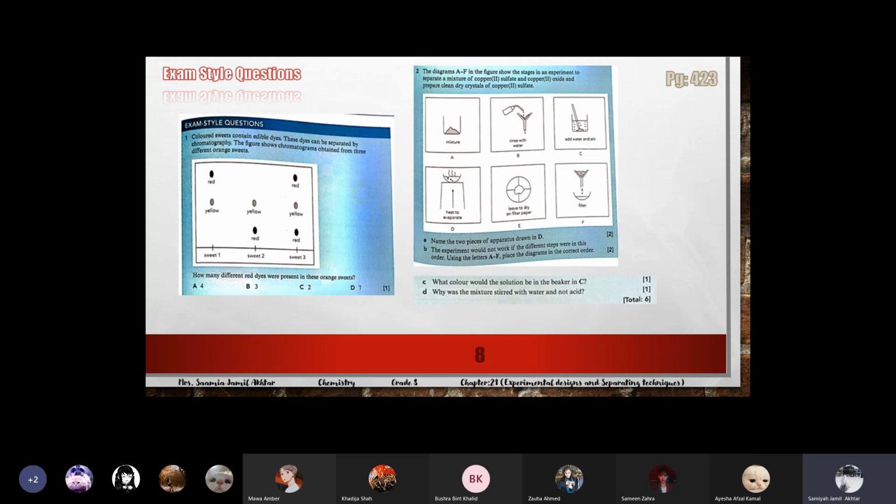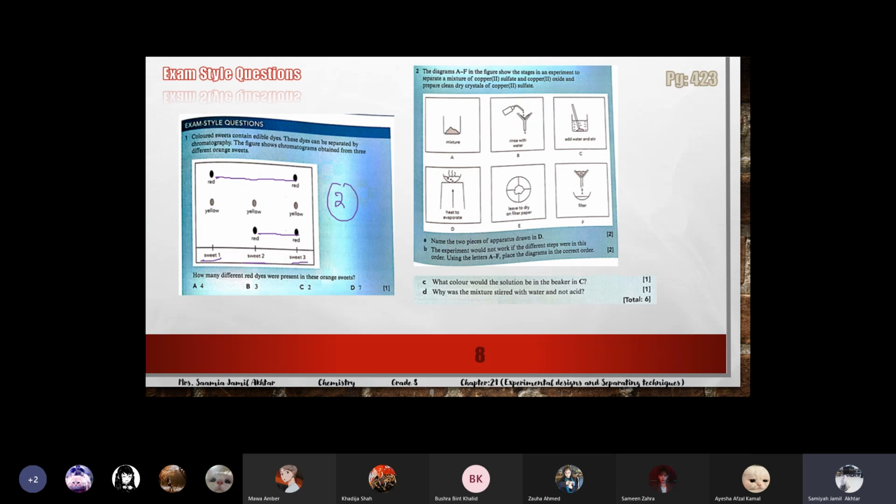Yeah, these are different orange sweets. They are showing these colors. Okay, but see, the red pigment is the same. These two are the same. So the answer is 2. Okay, 2 are present.